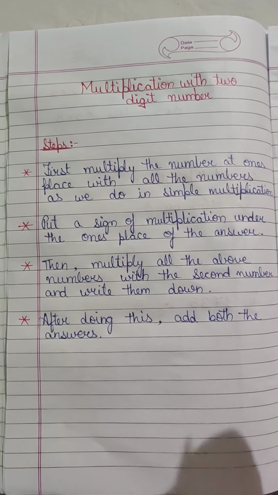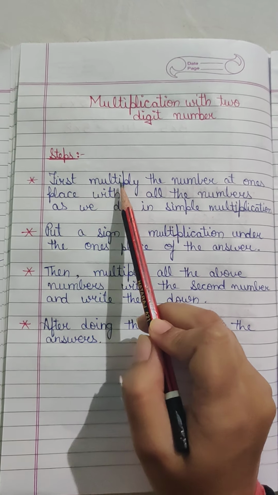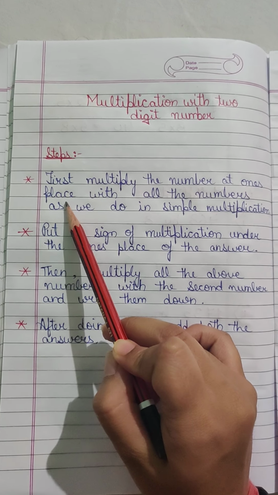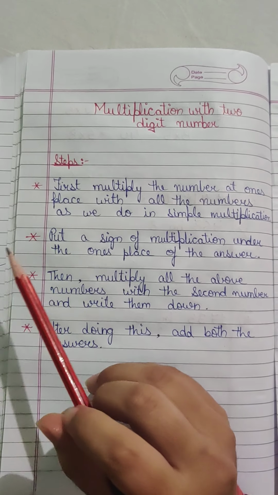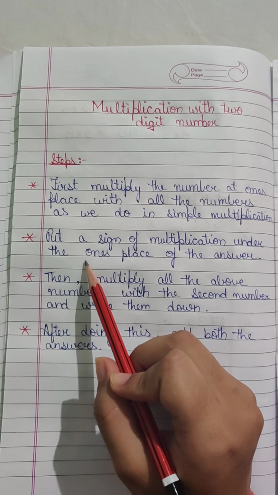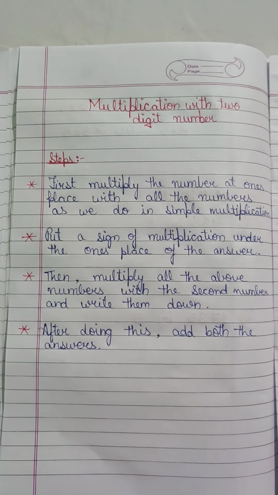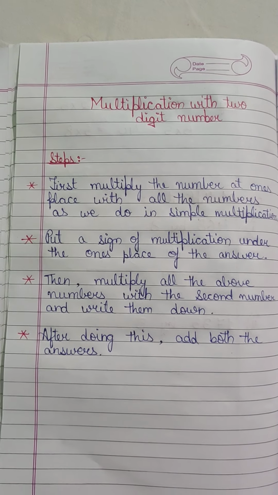So let's begin with the steps. First, multiply the number at ones place with all the numbers as we do in the simple multiplication. So as we do in the simple multiplication, we multiply one number with all the numbers. Okay, let's do it step by step.